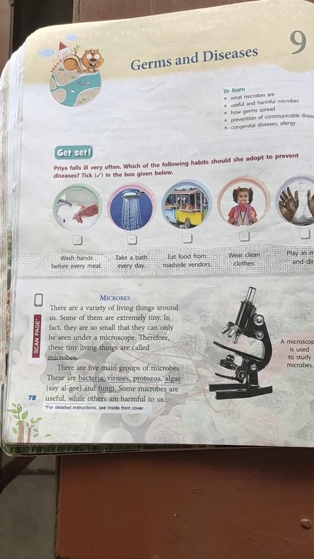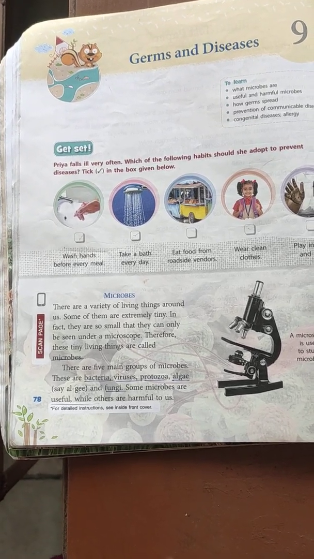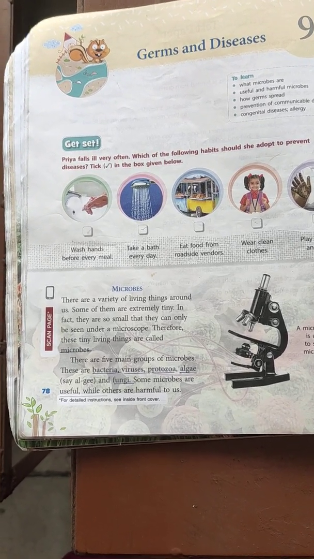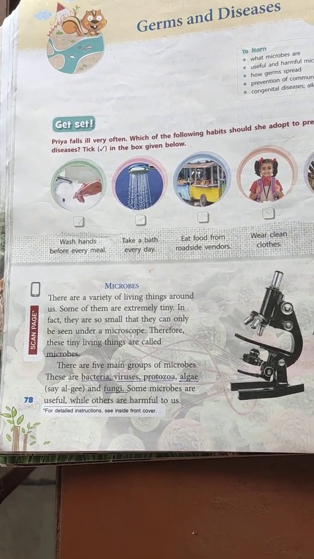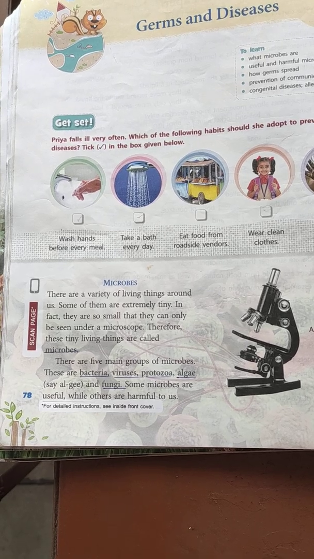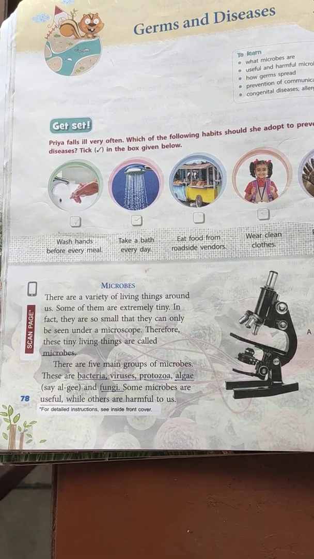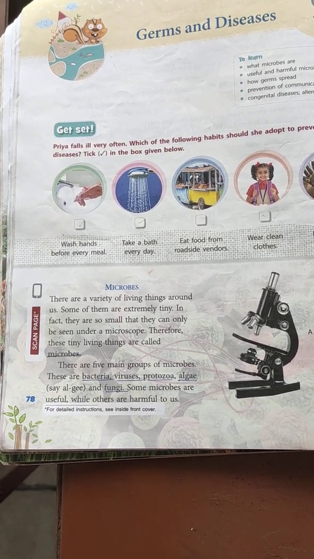We have read in chapter 9 about microbes. Microbes are viruses, bacteria, then we have fungi, algae, protozoa. All these are microorganisms. Microbes is the short form of microorganism.